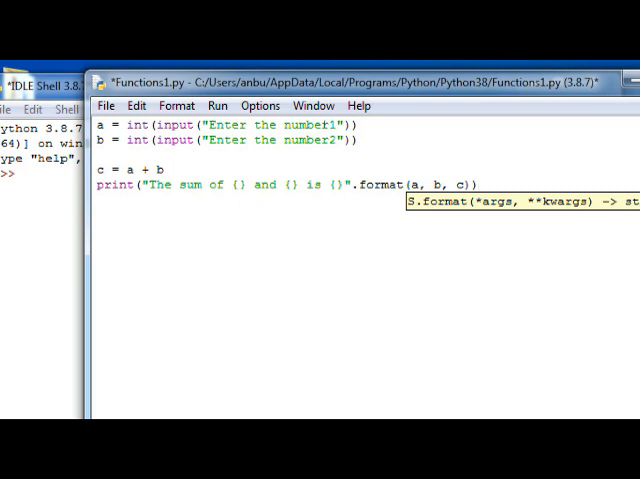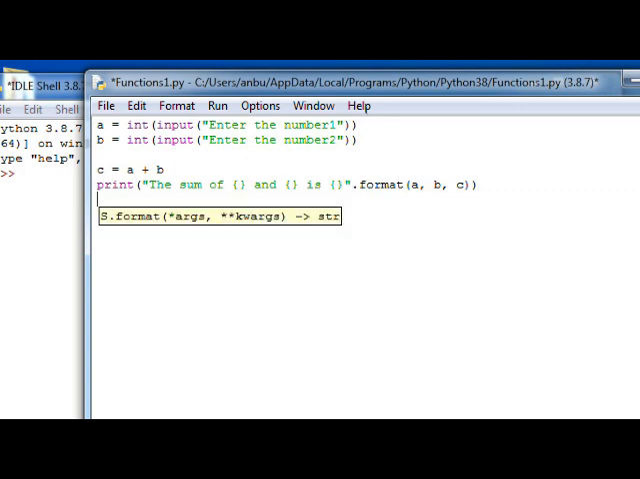And care must be taken while placing these variables inside the method or function called format. This is in fact a method, not a function, because we are making use of the dot operator, and the prototype of this method is given over here, string name dot format. So the ordering is important. The same order will be followed while substituting the values for these placeholders.